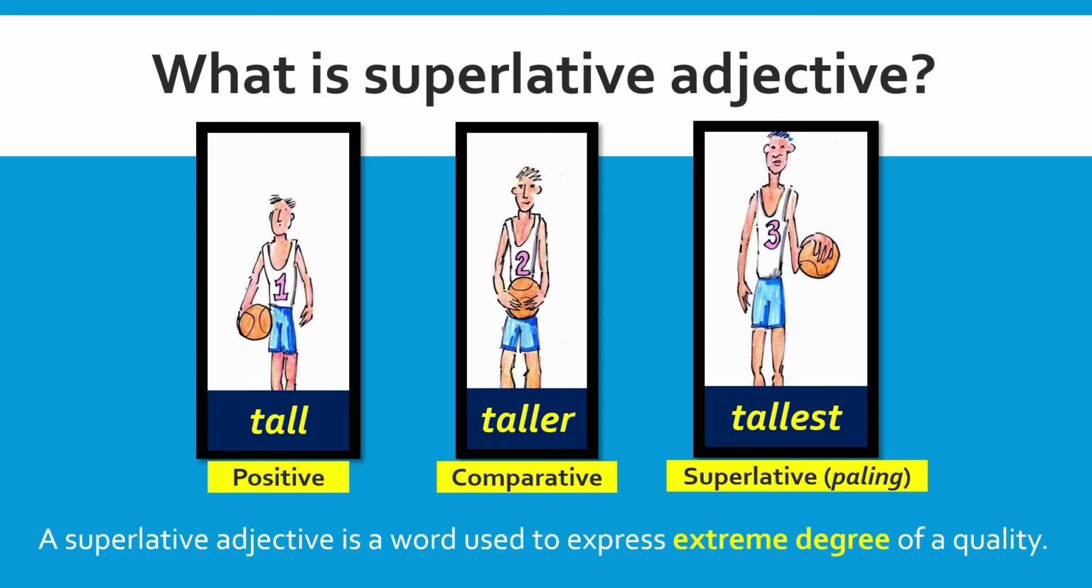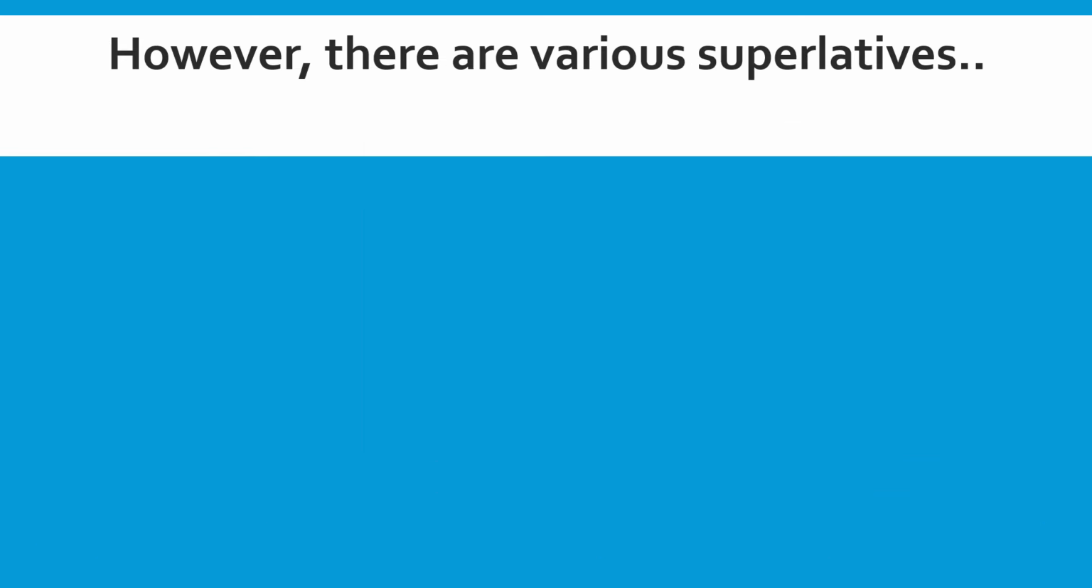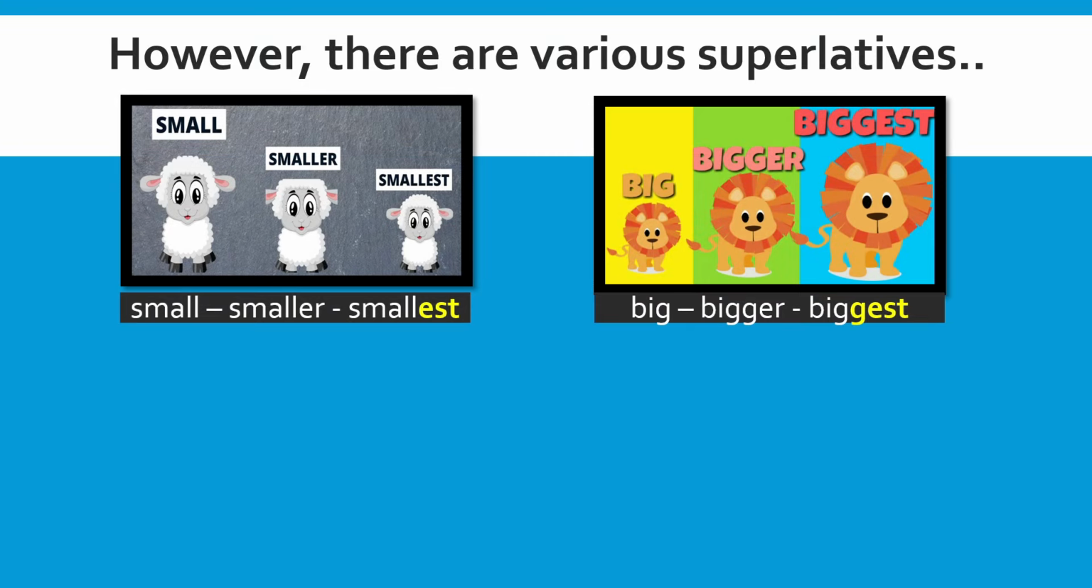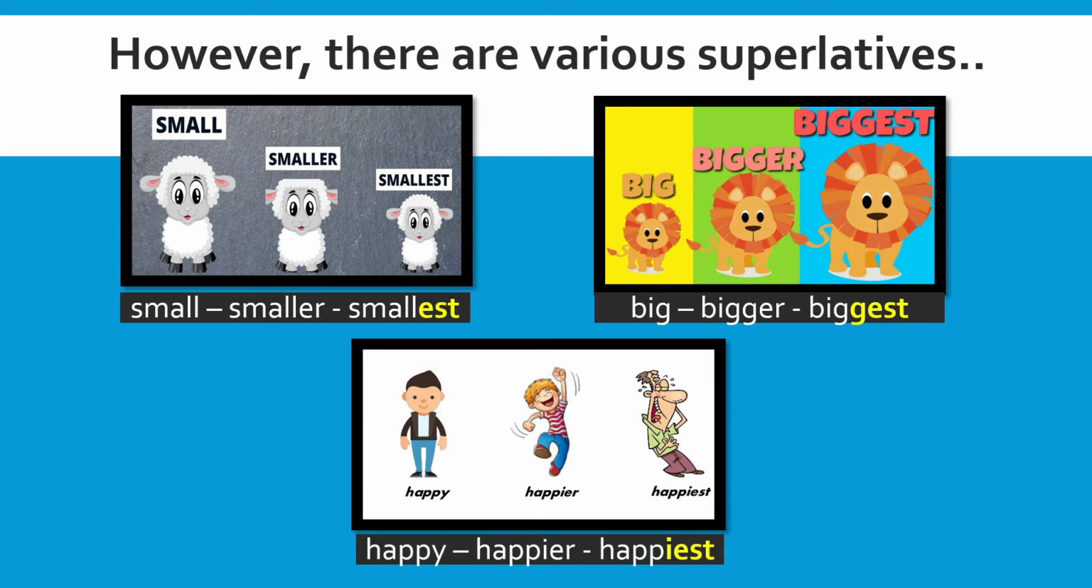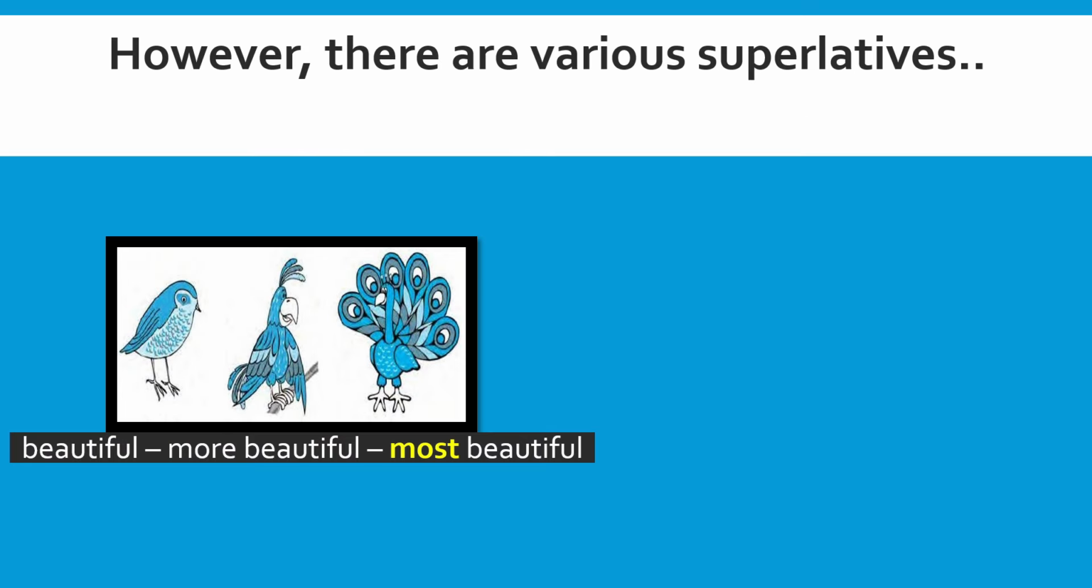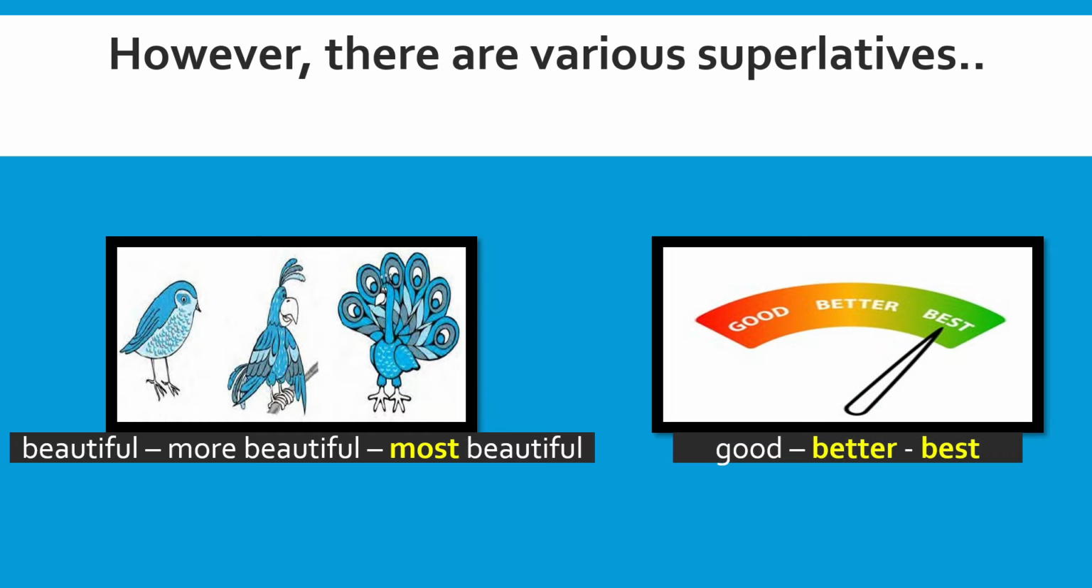A superlative adjective is a word used to express the extreme degree of a quality. Bear in mind this definition. However, there are various superlatives that we need to know so that it will be easier for you to do the exercise later on. There are superlatives such as EST, consonant plus EST, IEST, and also using the word most. And last but not least, we also have irregular superlative adjectives.